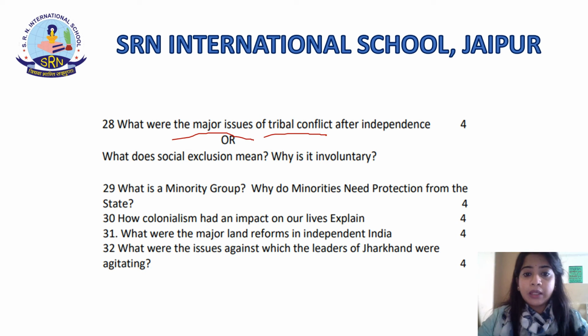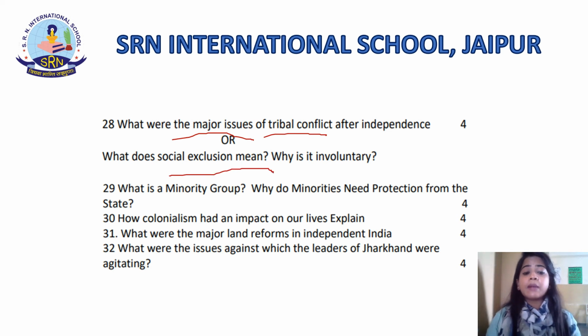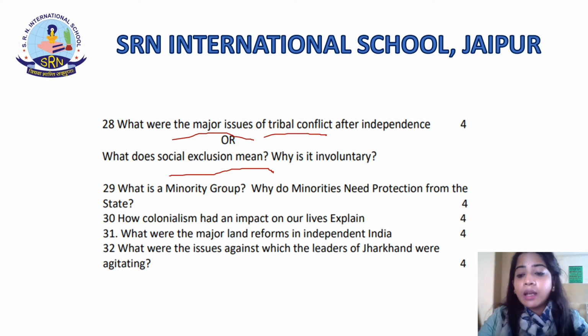What does social exclusion mean and why is it involuntary, students? Social exclusion refers to ways in which individuals are cut off from the full involvement in the wider society, students. Now, social exclusion is a form of discrimination. It occurs when people are wholly or partially excluded from participating in the economic, social and political life of their community based on their belonging to a certain social class, category or group. Now, in India, social exclusion occurs on the basis of identities including class, caste, ethnicity, religion, gender, etc.